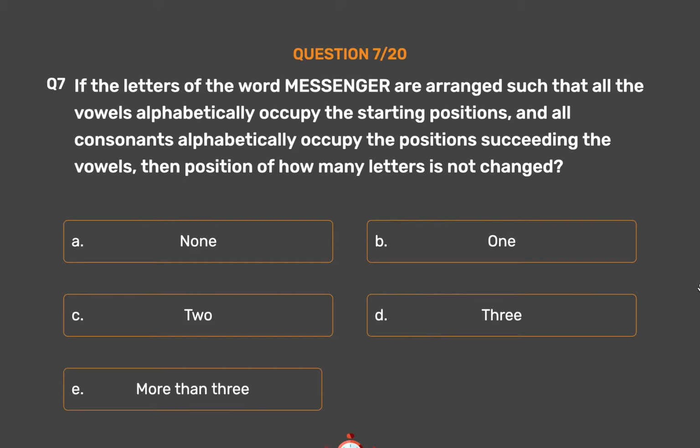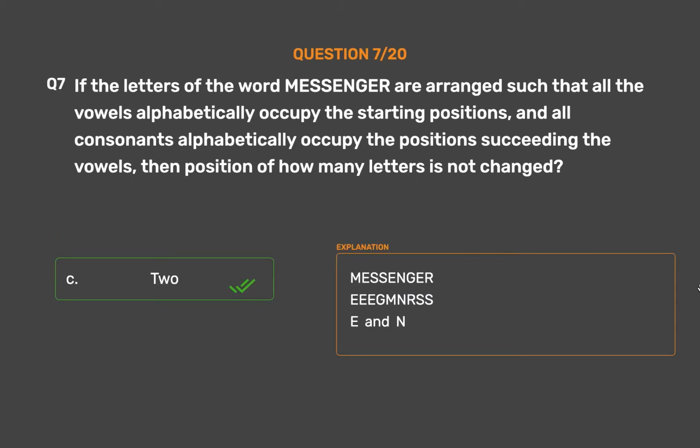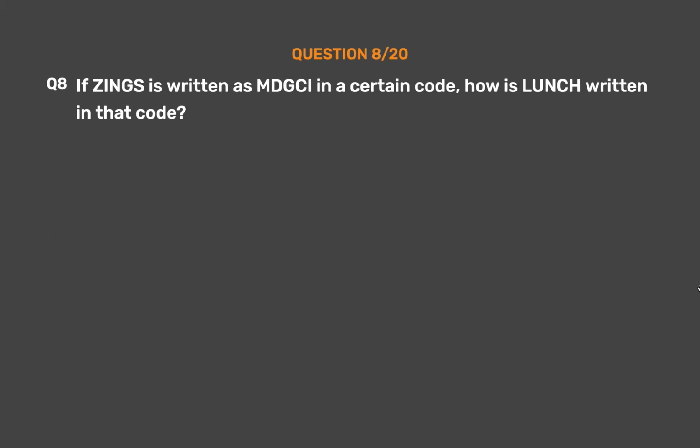The correct answer is Option C. 2. Messenger, Igmershi, NN. Question number 8. If Zings is written as MGG in a certain code, how is lunch written in that code?